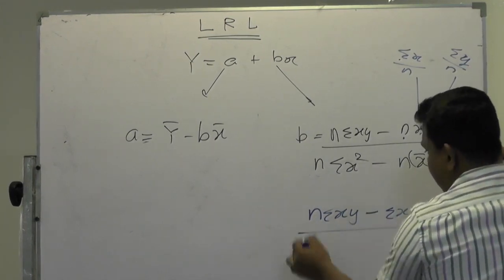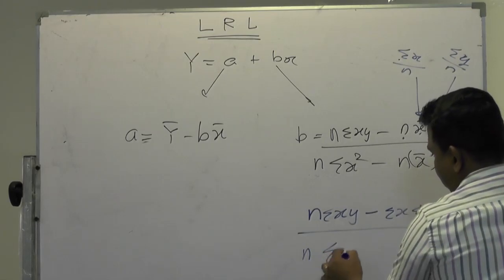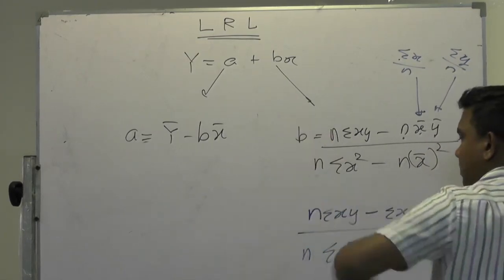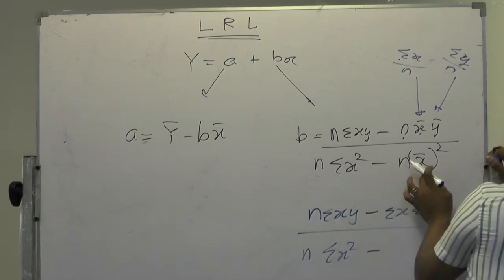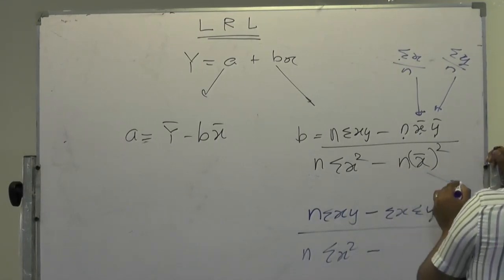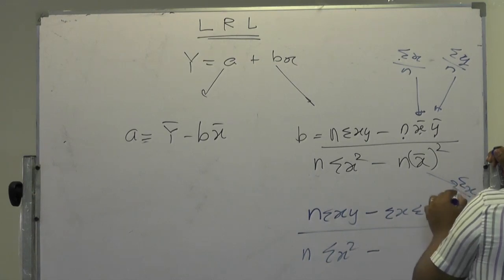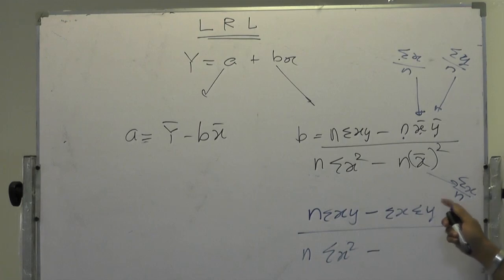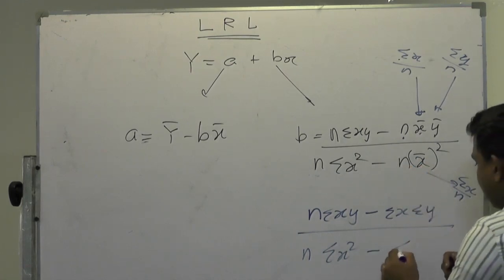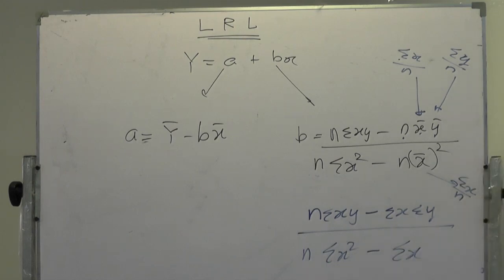Then here you have n sigma x squared, the square of each number summed, minus, look here again, what is x bar? X bar means sigma x divided by n. Once you multiply it by n, again you will end up with sigma x. Is that clear?